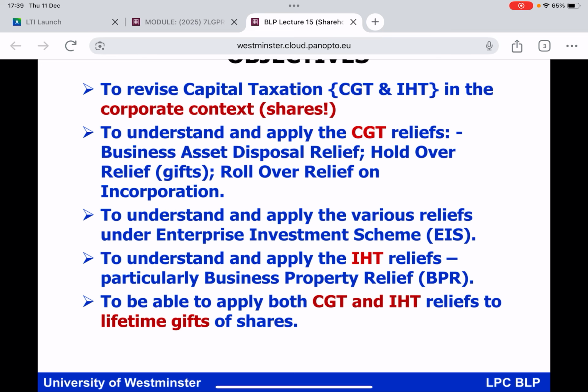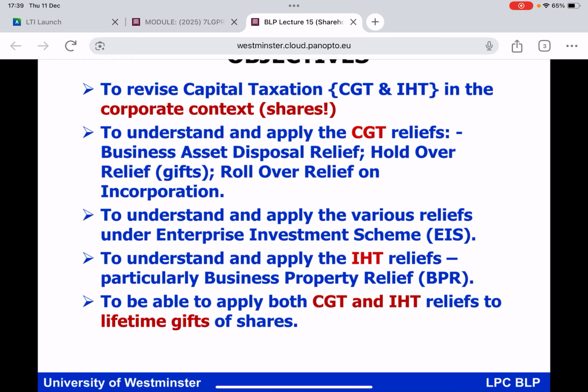Our objectives today, everybody: revising capital taxation, that is CGT and IHT, in the corporate context. CGT and IHT are aimed at individuals. In the corporate context, we're talking about individuals and their ownership of shares. So we'll revise CGT and IHT in the corporate context. As far as CGT is concerned, aside from the basics, we'll be thinking about business asset disposal relief, BADR. You've encountered that before. There's holdover relief on a gift of shares, and you've also encountered previously rollover relief on incorporation. All of those reliefs, interestingly, will be relevant in BLP Group Session 15.